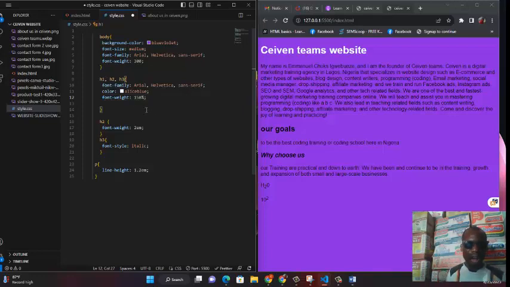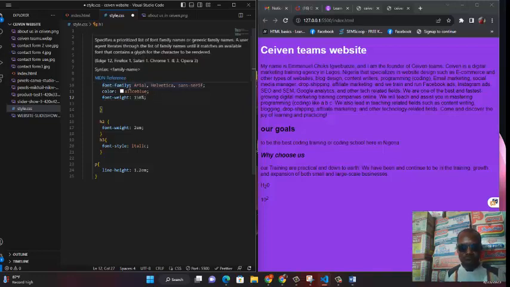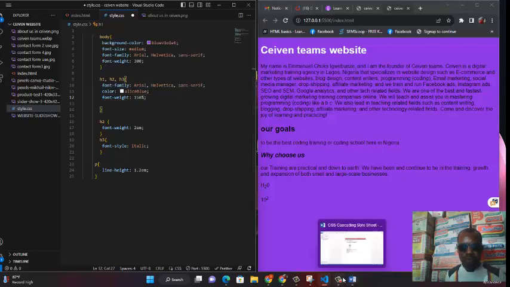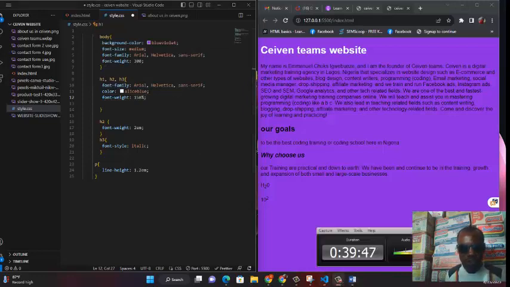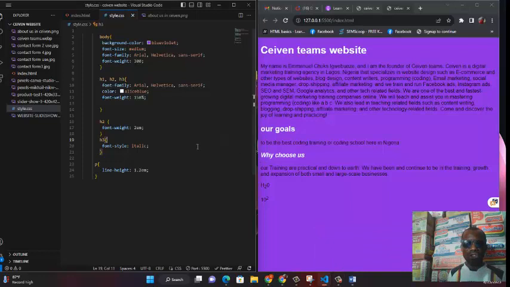Multiple selection. So I want these three to have the same selection. How do I do it? I just choose it, press Command, and select the three of them. So let's now run it and see if it runs. And it must run, it just has to run. Usually I press Ctrl S and you see that everything has run, right?